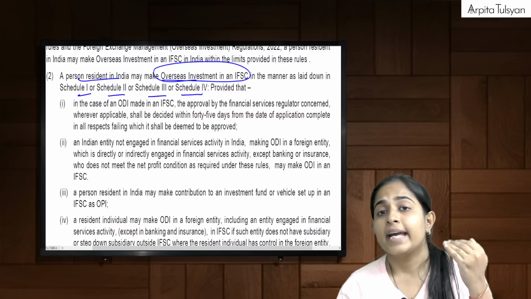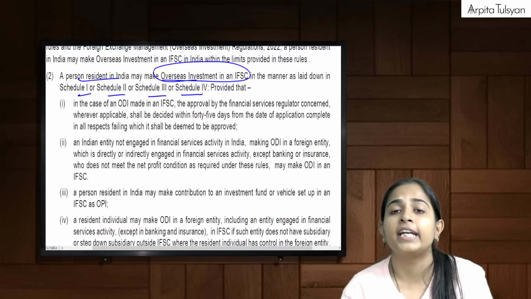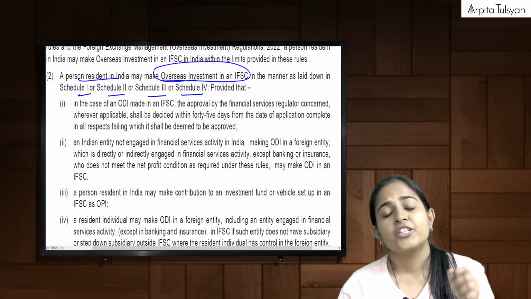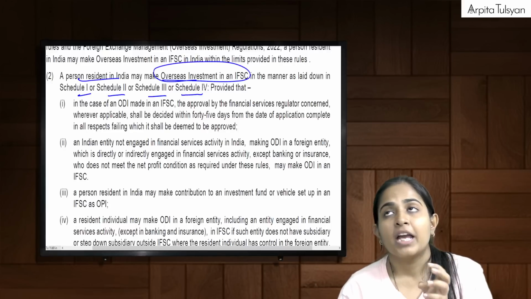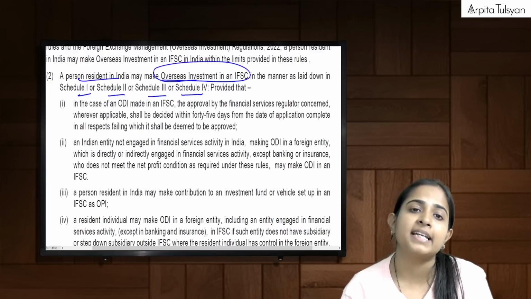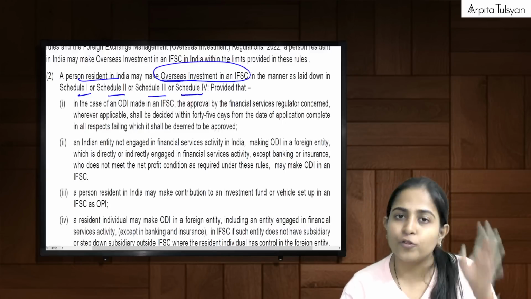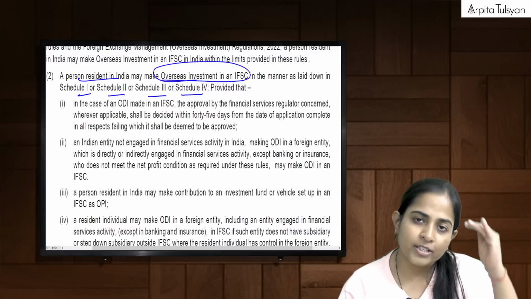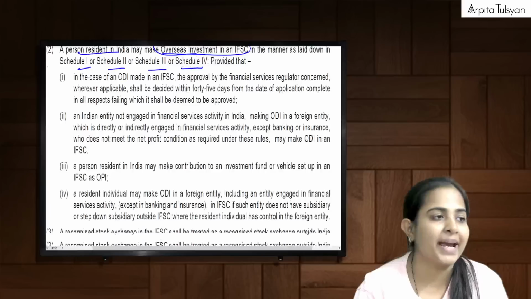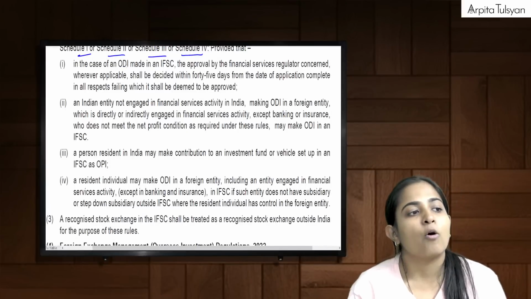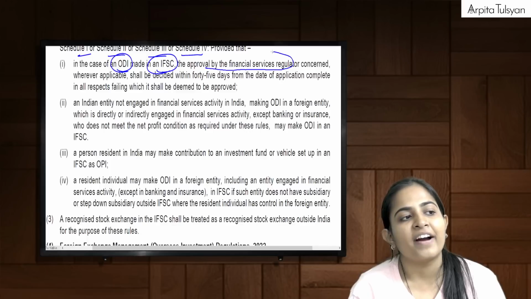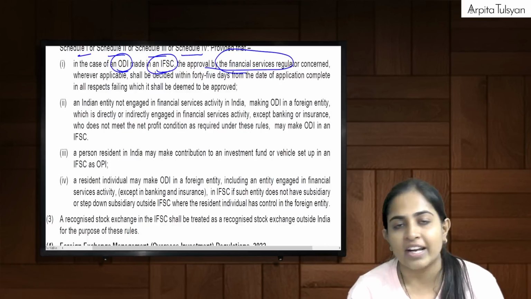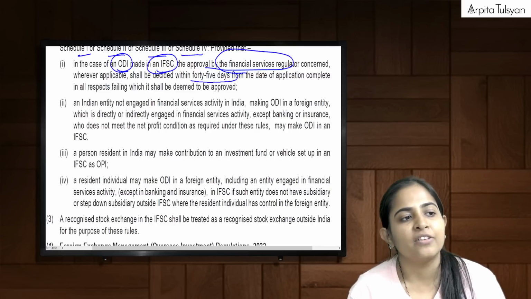Do you recollect, in Schedule 1 ODI in foreign entity, Schedule 2 OPI in foreign entity, Schedule 3 overseas investment by resident individual. So same way, any of those people, instead of doing it in foreign entity, they are doing in IFSC. So same schedules will be applicable with some exceptions. Okay. ODI which is being made in IFSC, the approval by the financial services regulator concerned, wherever applicable, shall be decided within 45 days from the date of application complete.